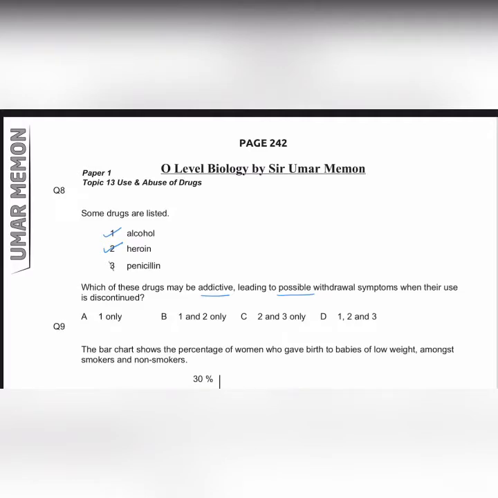Penicillin does not cause addiction because penicillin is an antibiotic. So only alcohol and heroin cause addiction, and when the person wants to quit these drugs, the person faces withdrawal symptoms. So the answer is B, 1 and 2 only.